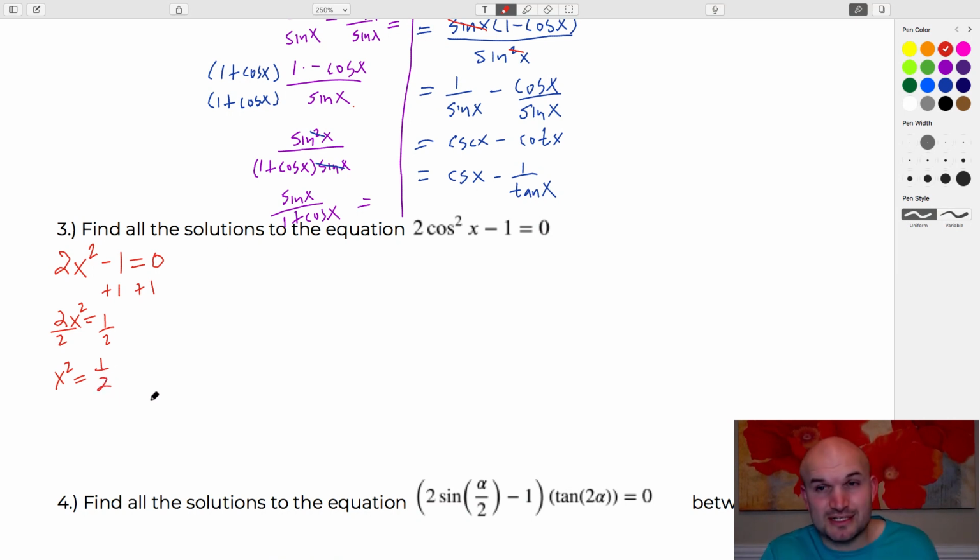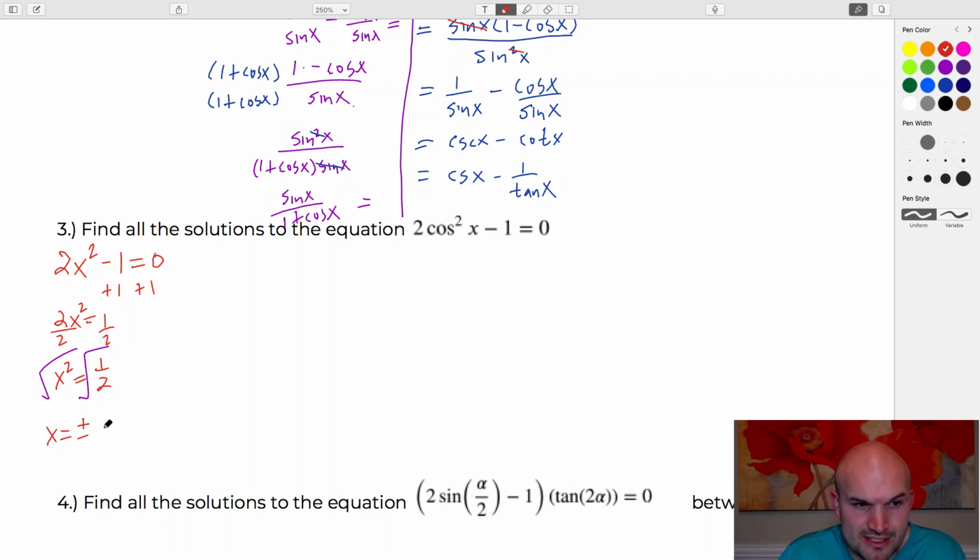Now again, a lot of students got to this point, but then I was amazed by how many students, 1, forgot to take the square root of both sides, and then 2, I'm not going to go through the work because this is Algebra 2, but how many students forgot the plus or minus, as well as did not simplify to x equals plus or minus square root of 2 over 2. It happened a lot.